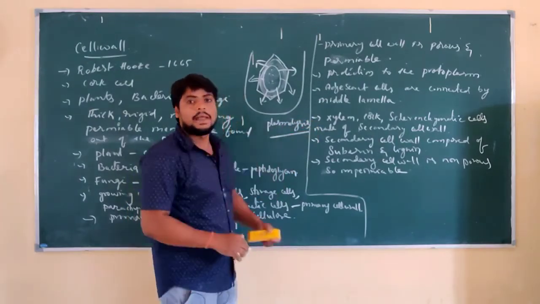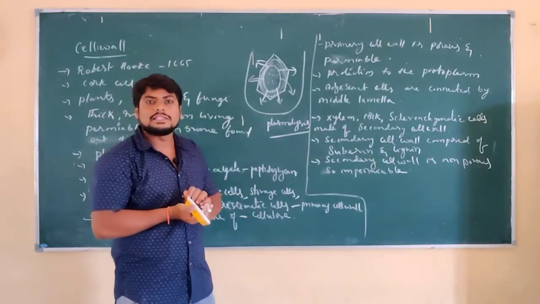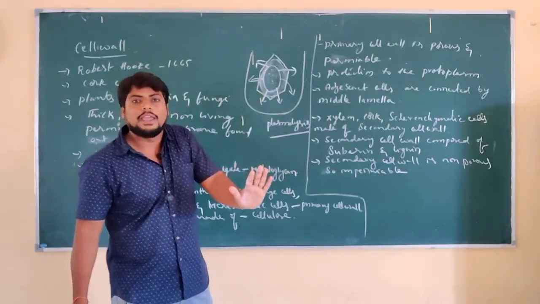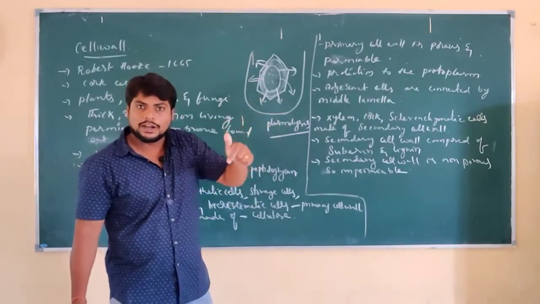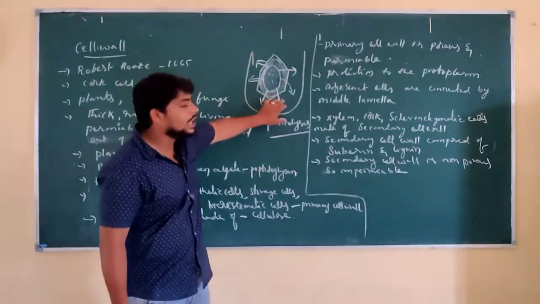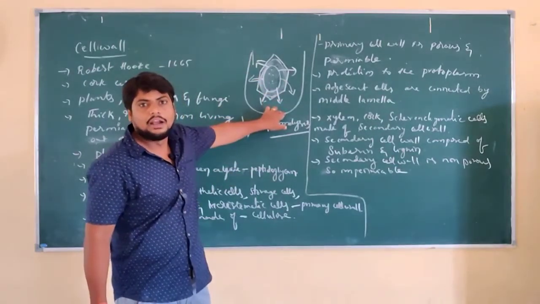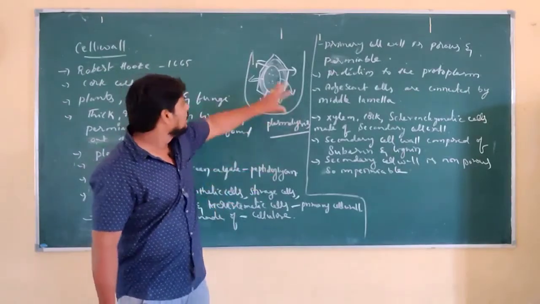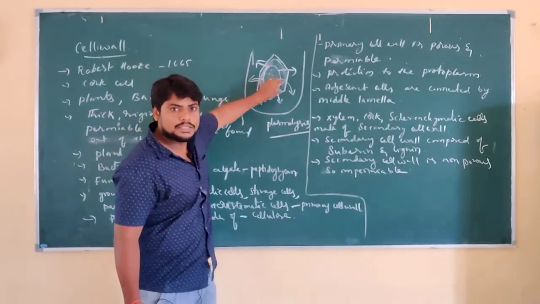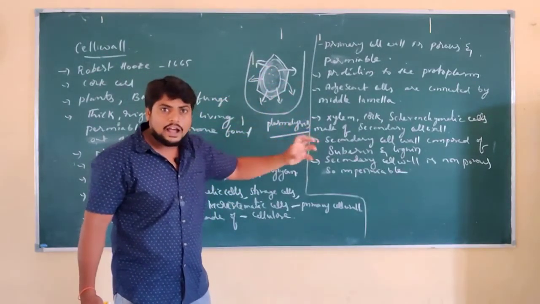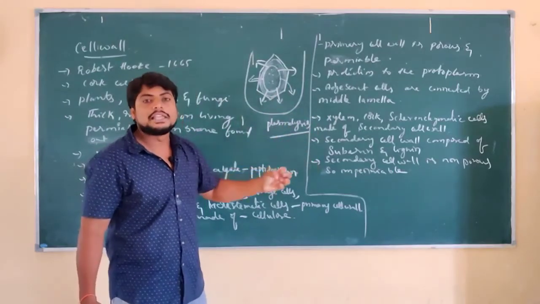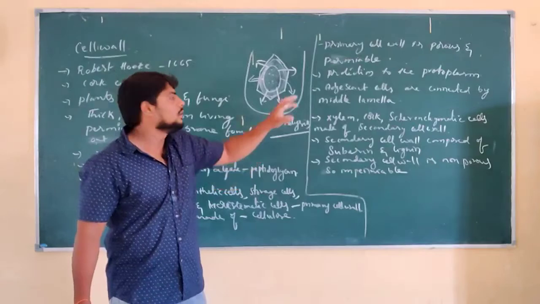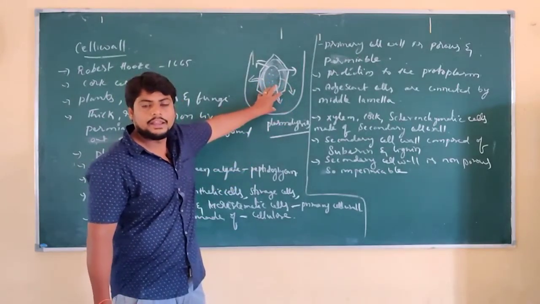What is plasmolysis? When the water moves from the higher concentration to the lower concentration, that is from inside to the outside of the cell, the plasma membrane as well as cytoplasm shrink away from the cell wall, and that leads to constriction of the plasma membrane.